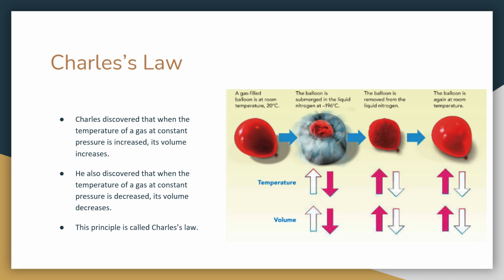For the liquid nitrogen, both temperature and volume decrease. When it's removed, they both increase. But then when it heats back up to room temperature, it also increases. So again, volume and temperature have a correlation that they go in the same direction ultimately. So if the temperature goes down, the volume goes down. If the temperature goes up, the volume goes up.